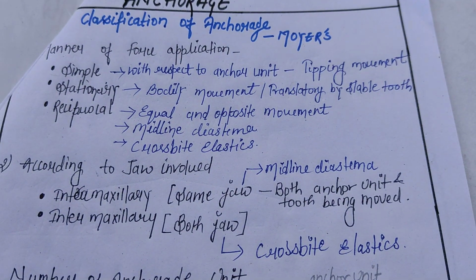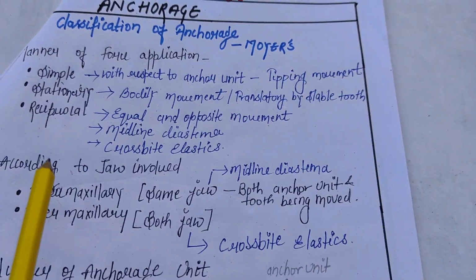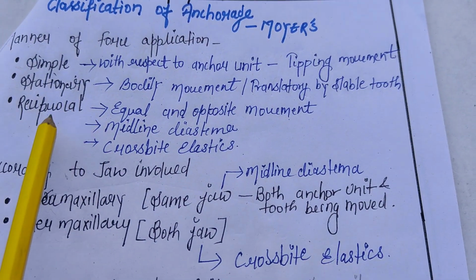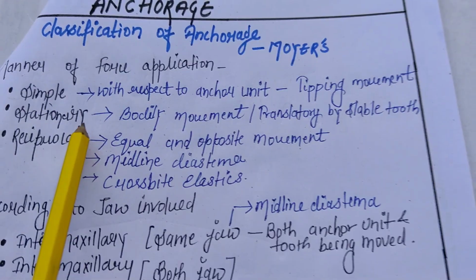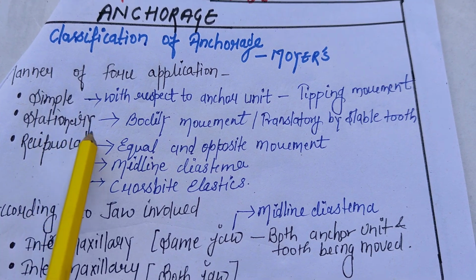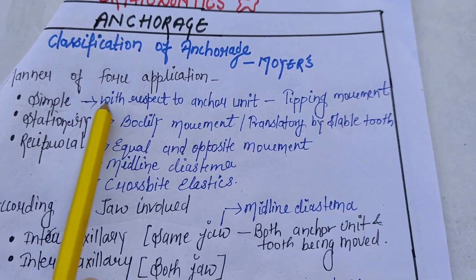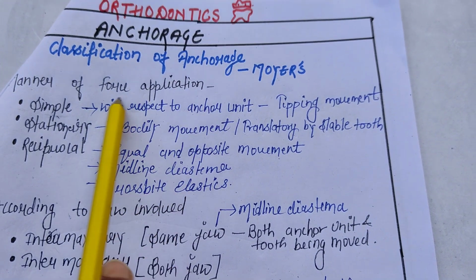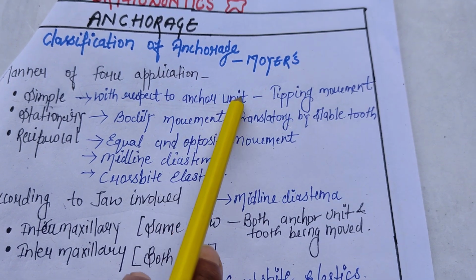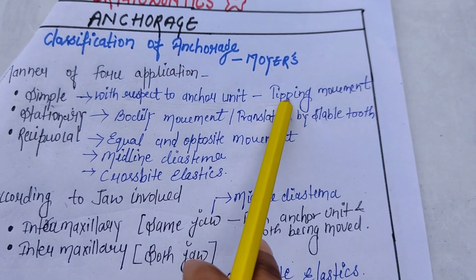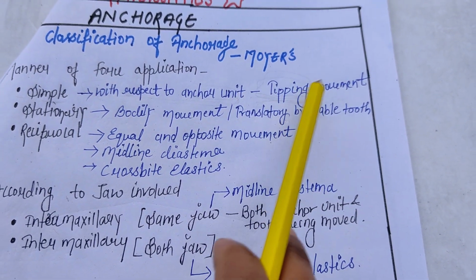First is manner of force application. Anchorage can be simple, stationary, or reciprocal. Simple, what do you mean by this? We are talking with respect to the anchorage unit. It is the tipping type of motion. We have gone through what tipping movement is in the previous video.